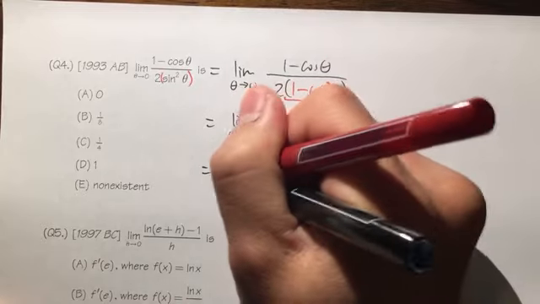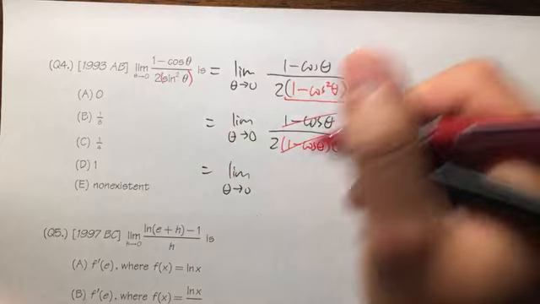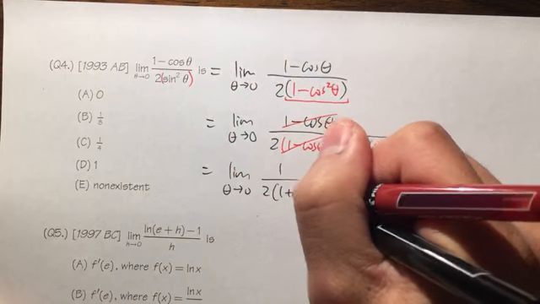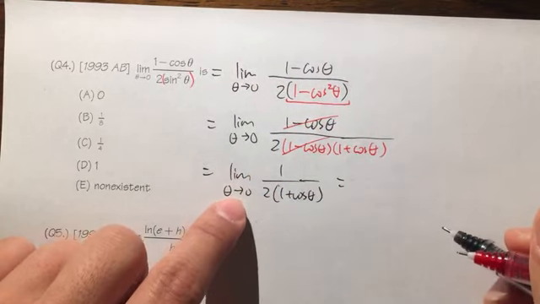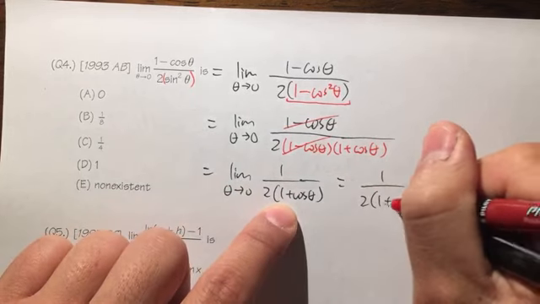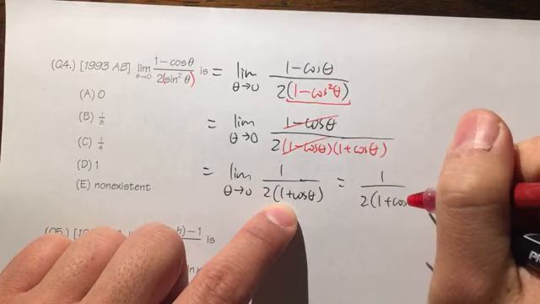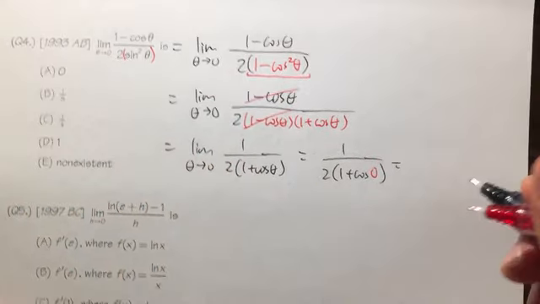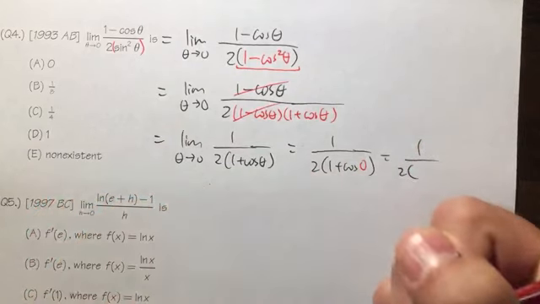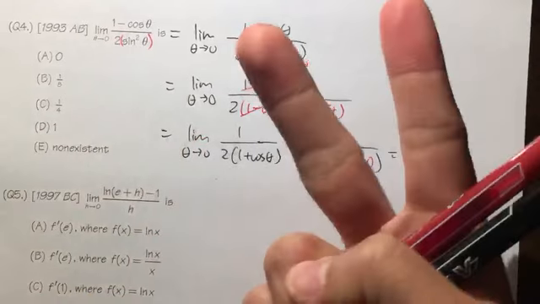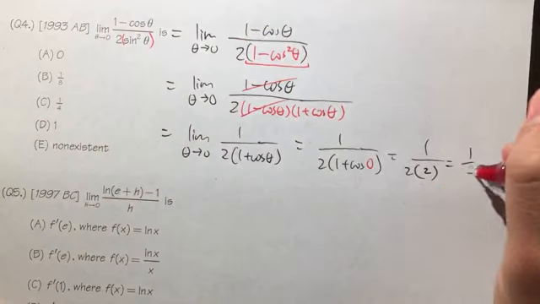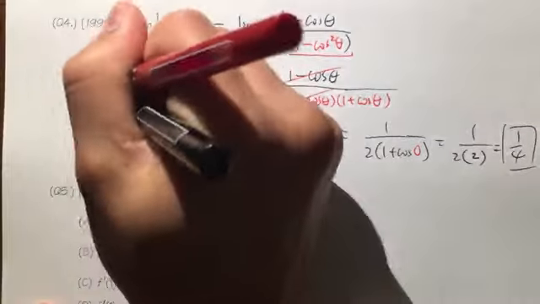And you have just the limit as theta approaches 0. On the top is 1, on the bottom you have 2 times 1 plus cosine theta. And then of course I can just plug in 0 for theta now. So this is 1 over 2 times 1 plus cosine 0. And now I'm going to do something probably that will trigger you guys again. This is 1 over 2 in the front. Cosine 0 is equal to 1. So 1 plus 1 is 2. And 2 times 2 is equal to 4 on the bottom. So you have 1 over 4. So C is the answer.